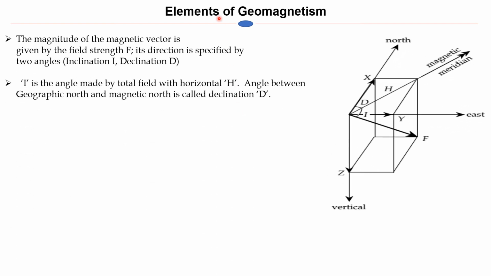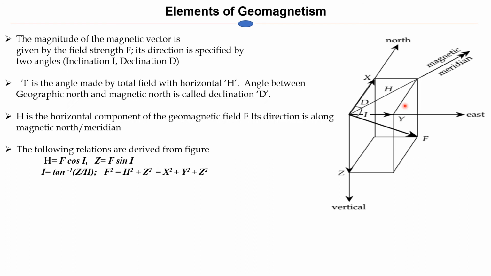Now we move to the geomagnetic elements. It is a very common type of question in the exam, so you must follow this. The total magnetic strength is given by F, and it can be specified by two angles, that is, the angle of inclination and the declination. The angle between the magnetic meridian and the horizontal component can be written as the angle of inclination.